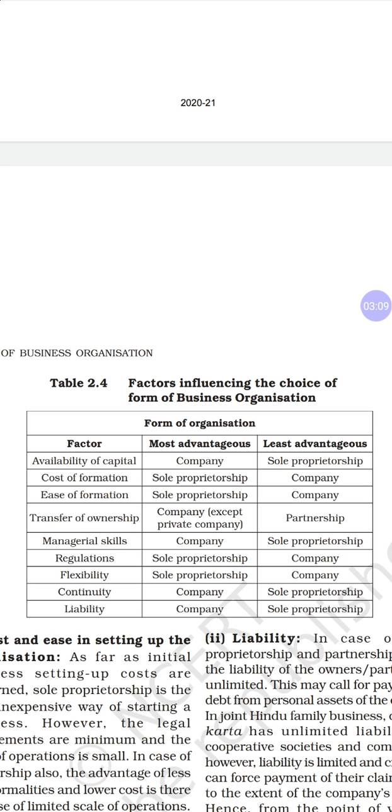Okay, next, ease of formation. Sole proprietor is having more advantages because he need not discuss with anyone. So he is the one person who is going to start the business. So there, the formation is very easy. Whenever the sole proprietor needs to start a business, he can start.